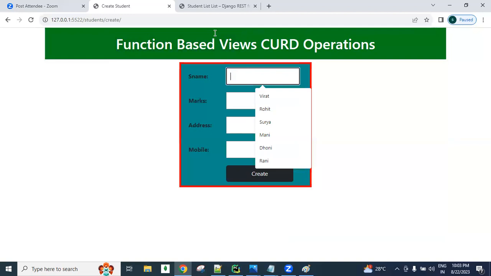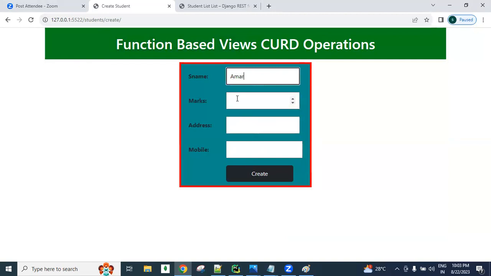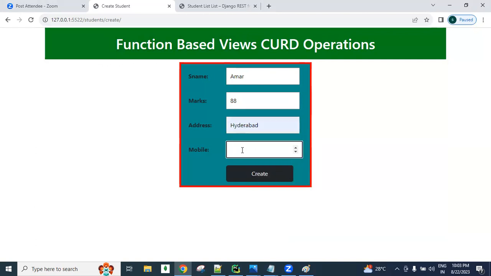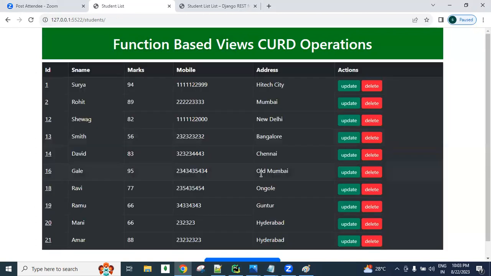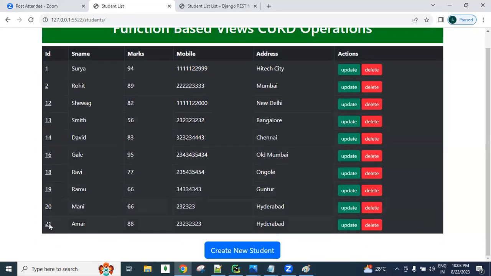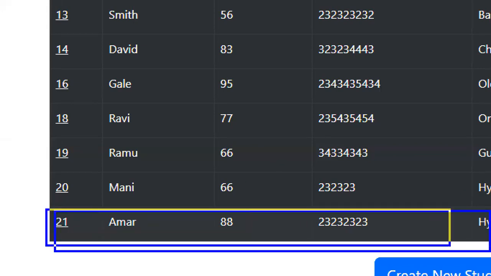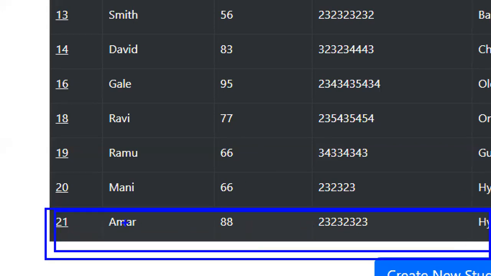I want to take some people's names here. For example, I will take Amar. The student name is Amar. Marks, for example, he got 88. Address, he belongs to Hyderabad. And a mobile number, something, I'm entering. Then I click create. See, this data is stored in the database, then fetched back and displayed in the table. So this is CRUD operation related communication.